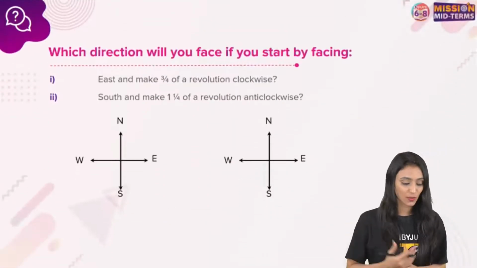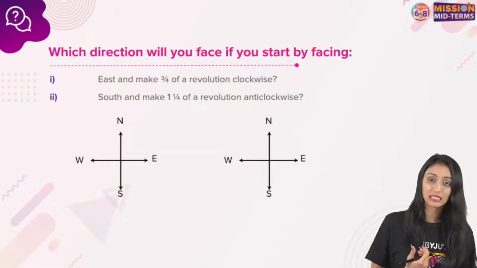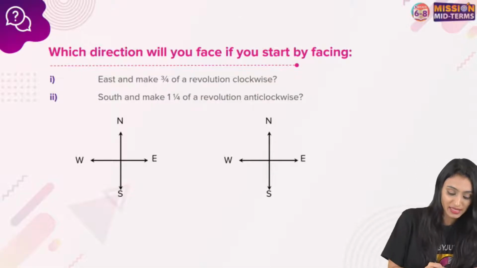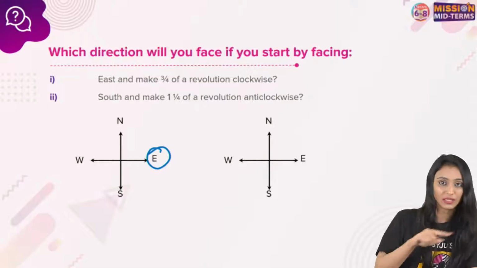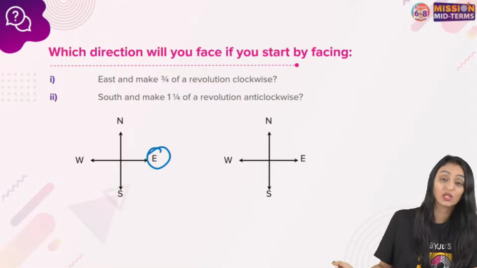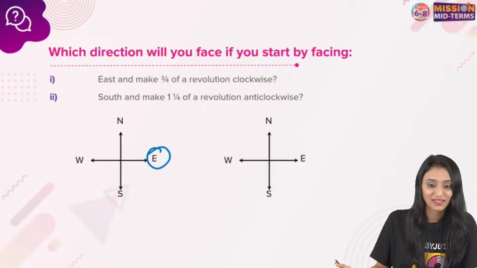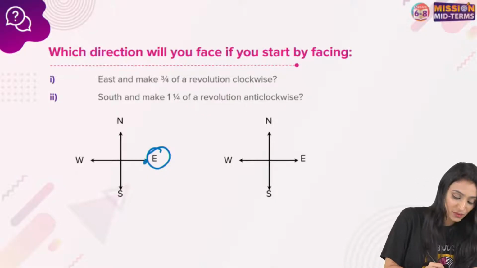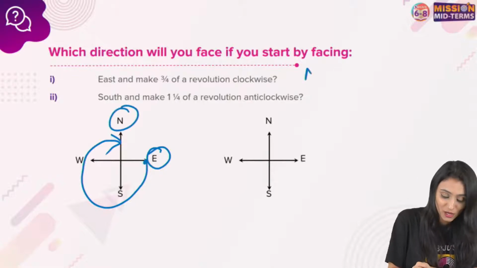Now we have a very interesting question here. Which direction will you face if you start by facing east and make 3/4 of a revolution clockwise? 3/4 means not the complete revolution, but 3/4 part of the revolution clockwise. Now you all know how a clock moves, right? Yes, everyone. 3/4 clockwise, when you are starting from here, 3/4 will be till here. Correct? Yes, it will be north.